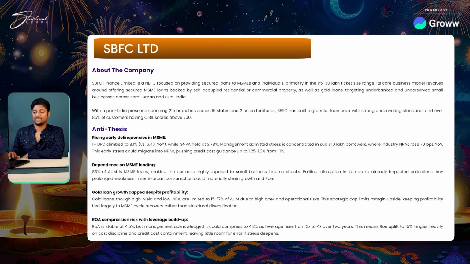Gold loan growth is capped despite profitability. They are actually doing very well in the gold loan space, but they are not growing it at all. They're still focusing on the MSME space, and they've capped it strategically internally. But if they grow it, that should be great, right? ROA compression is also there because they're building their leverage up right now so that they can start lending more. So that is something that we're looking at as well.